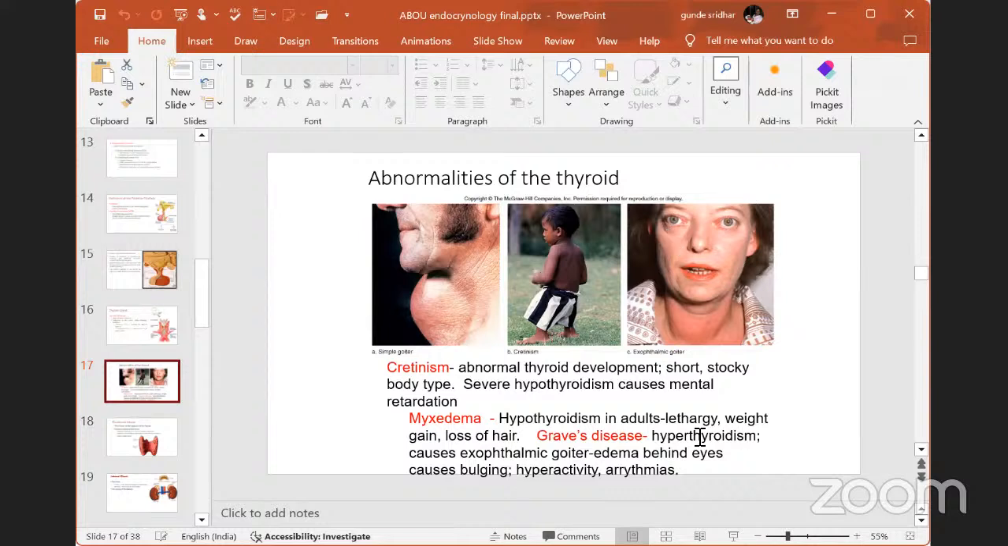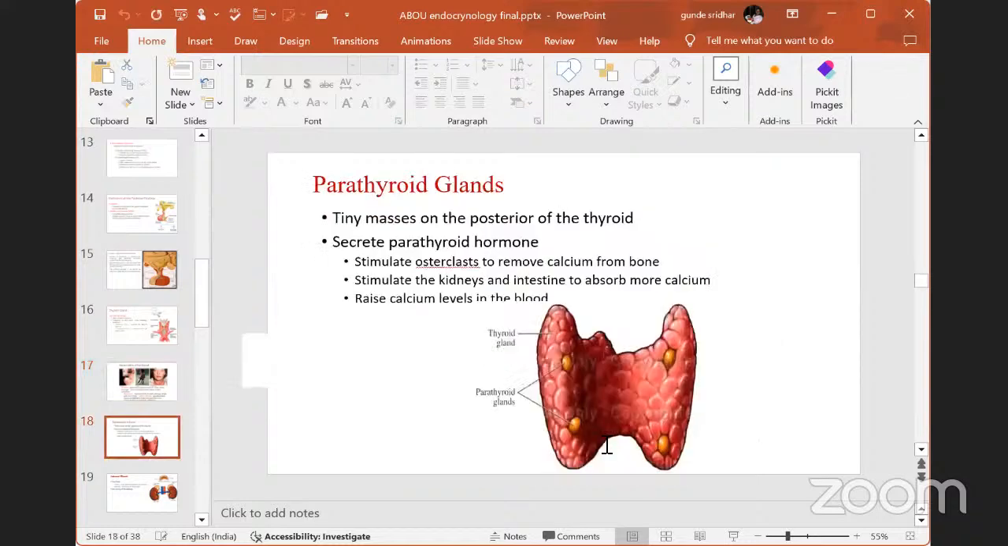These are the different types of problems, depending on whether the secretion is more or less. Less means cretinism, or myxedema in adults. More means Graves' disease or hyperthyroidism. These are the problems which you will find in the human body due to high and low secretions of the thyroxine hormone. Then the next important gland is called the parathyroid gland.